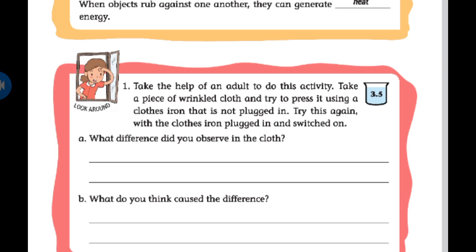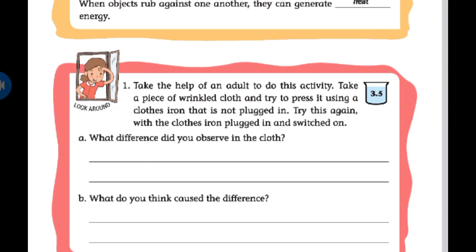Okay, my dear students, if you want to do this activity, do it with the help of your parents only, or else just imagine.